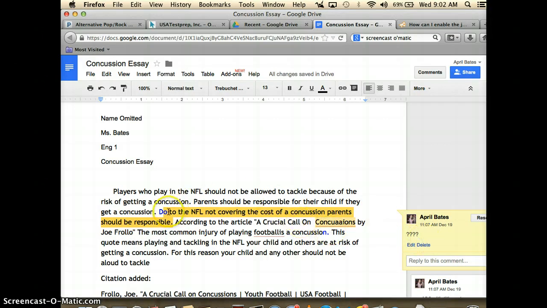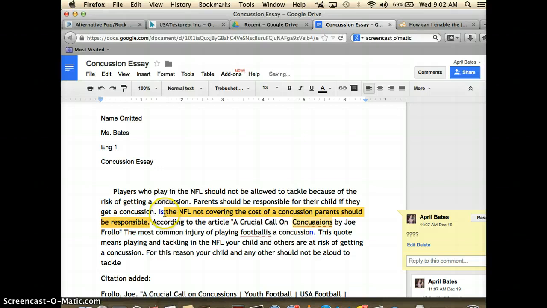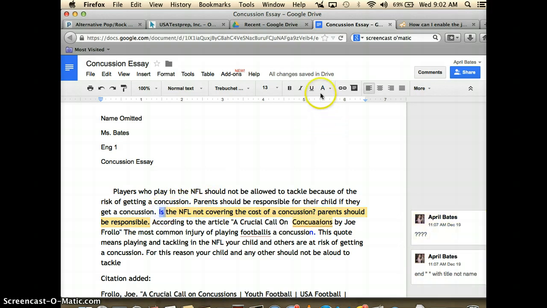So they may want to correct this by saying, instead say, is the NFL not covering the cost of concussions? Is she asking a question? I don't know. If that is a question, I put a question mark there and go back here, and if I think I made the right choice, I'm going to go back and change that to black.